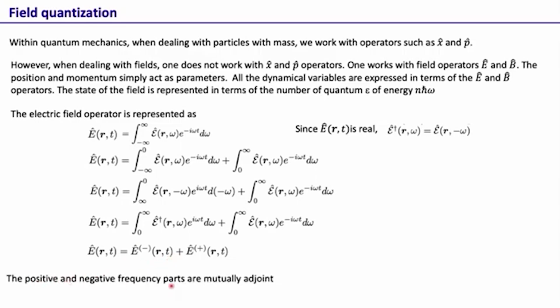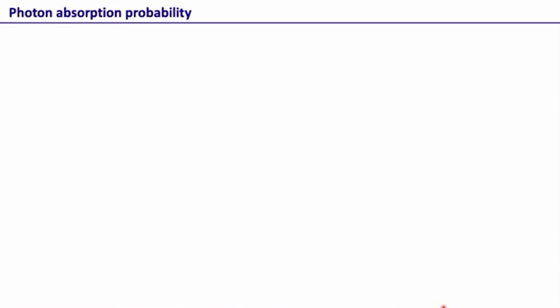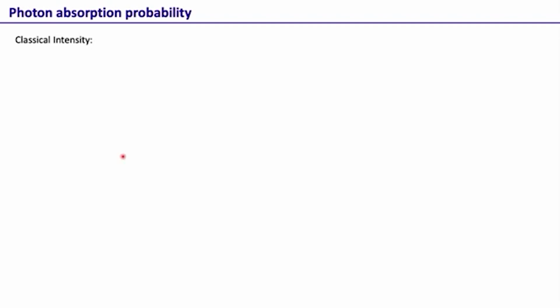And the positive and negative frequency parts are mutually adjoint, that means E minus(r, t) is equal to E plus dagger(r, t), and let me mention here that the positive frequency part of the field operator, E plus(r, t), plays the same role as the analytic signal V(r, t). Okay, so now that we know that the positive frequency part of the electric field plays the same role as the analytic signal in the classical coherence theory, we then want to find parallels between the different concepts we have in classical theory that we want to see in quantum.